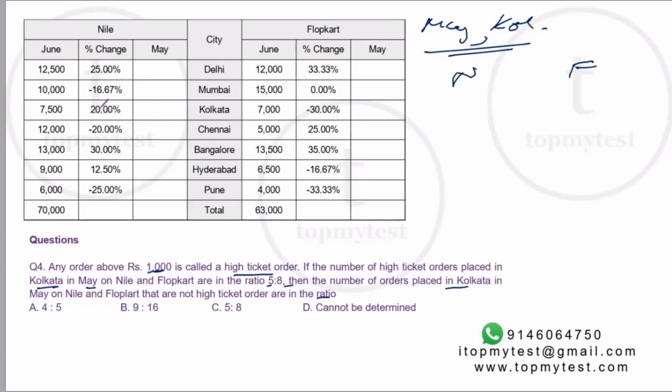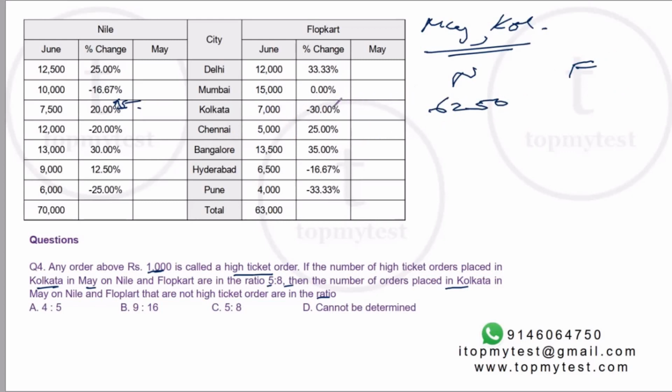Kolkata increased by 20% from May over June. 20% is 1/5, which means the June numbers will be 6 by 5 of May numbers, which means the May numbers will be 5 by 6 of 7,500. 1/6 of 7,500, 1/3 is 2,500, half of that is 1,250. So drop 1,250. So that will be 6,250. Nile will be 6,250.